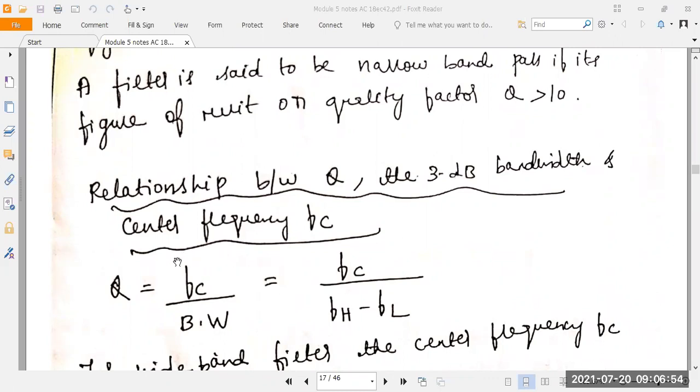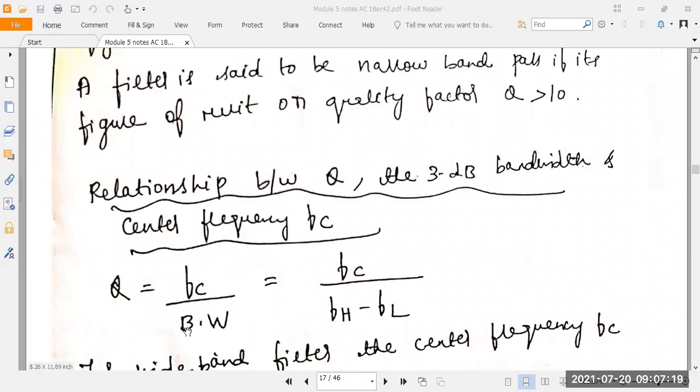First, take the center frequency divided by the bandwidth. Center frequency means the mid-band frequency. In between FH and FL there is a mid-band frequency that you have to consider, because in this region we can amplify any kind of signal, that is FC. Center frequency or mid-band frequency divided by the bandwidth.